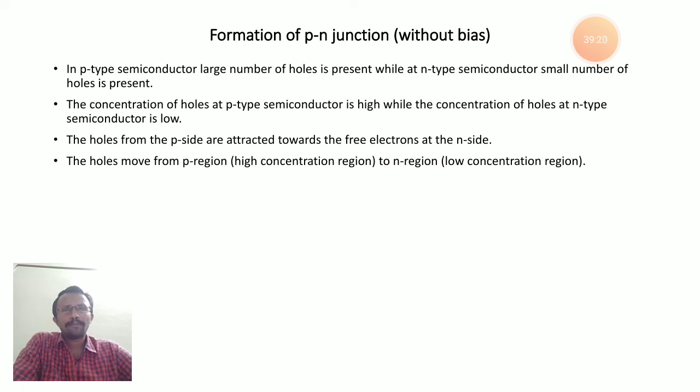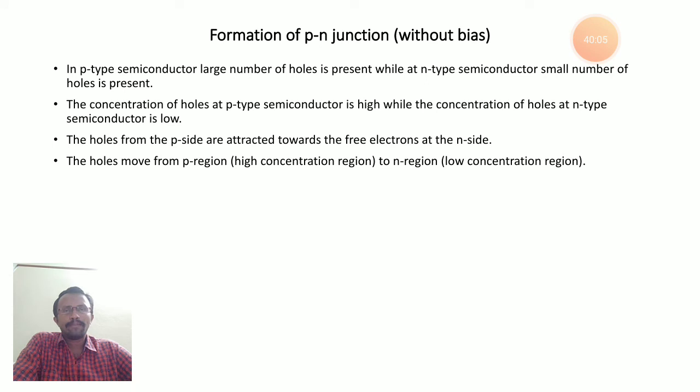Then we discussed about diffusion current due to electrons and diffusion current due to holes. Diffusion is a natural phenomenon, occurs in any material because of unequal concentration of particles. For semiconductors, you can say unequal concentration of electrons and holes. So the charge carriers always try to move from high concentration region to the low concentration region. Because of this movement of charge carriers, there will be flow of current. That current is nothing but diffusion current. So diffusion current is due to a natural process, that is nothing but the diffusion process.